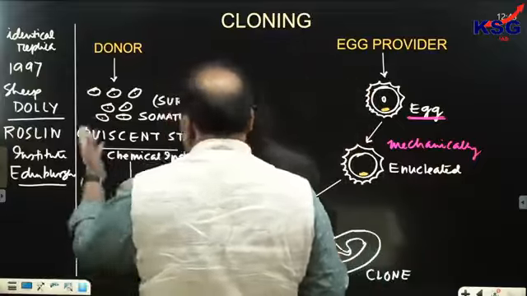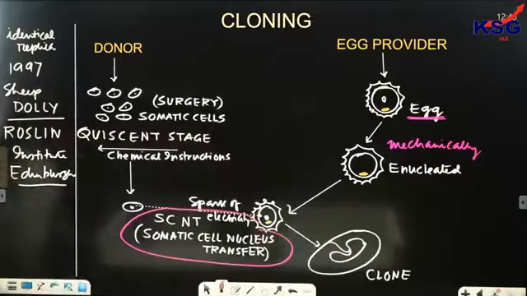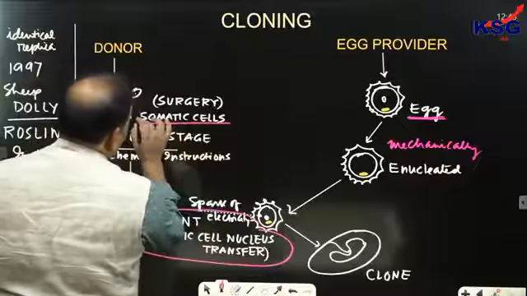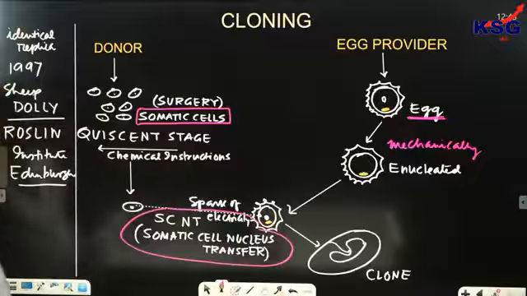On the other hand, from the donor, somatic cells are extracted and put in a quiescent stage.